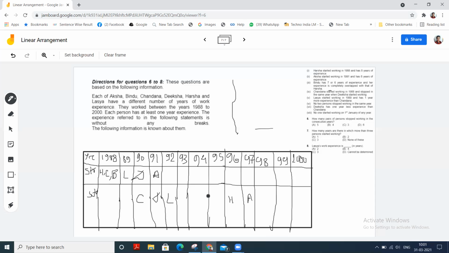Since each person has a different number of years of experience, and Bindu started working in 1988, it will be 7 years of experience, as for Aksa it is 6 years of experience. So for Bindu, it will be 7 years of experience. So 1995. Okay.